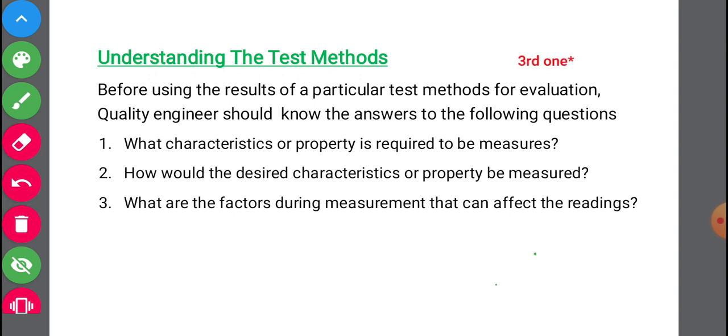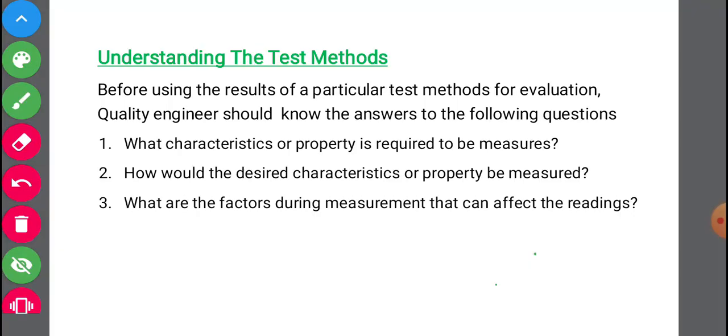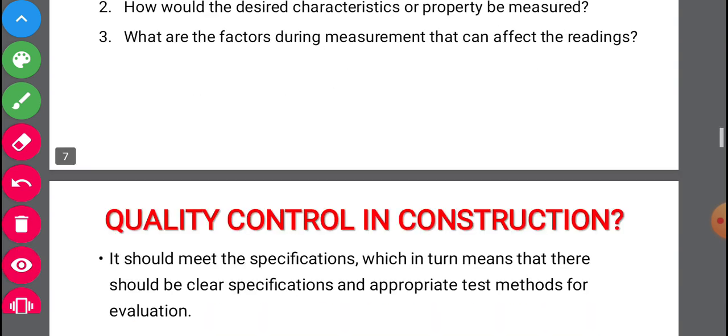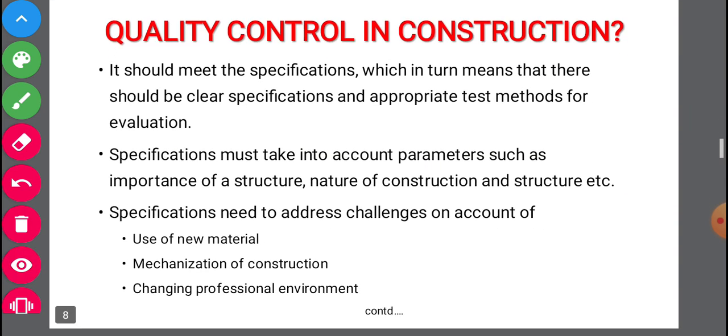Third one, what are the factors during the measurement that can affect the reading. So while doing the test, what are the factors that affect the readings we are getting after the test? So first one, what characteristic or property is to be measured. Second one, how it has to be measured for the desired characteristic. And third one, what are the factors during the measurement that affect the reading. Okay, so these are the things that the engineer must know when he is doing the test.